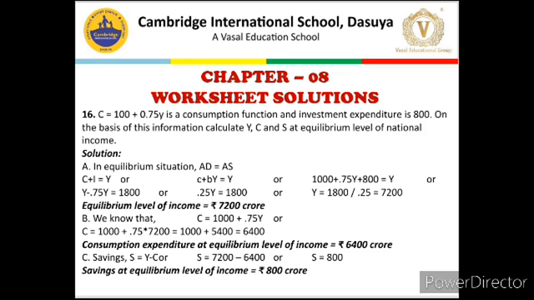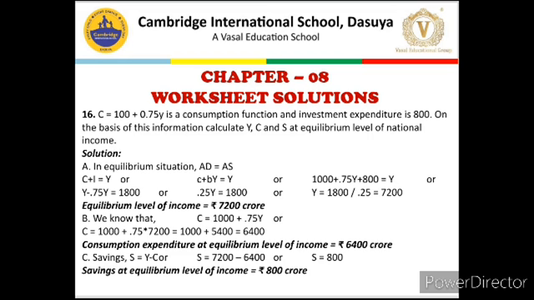Now question number 16, which is very similar to question number 15 with a minor change. In question number 15, the saving equation was given, we converted it into a consumption equation, but in question number 16, the direct consumption equation is given with the value of investment expenditure, and we need to calculate the equilibrium level of national income, consumption expenditure and savings. So by solving question number 15, you can easily solve question number 16 as well.